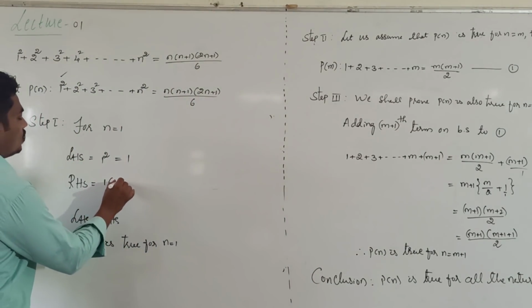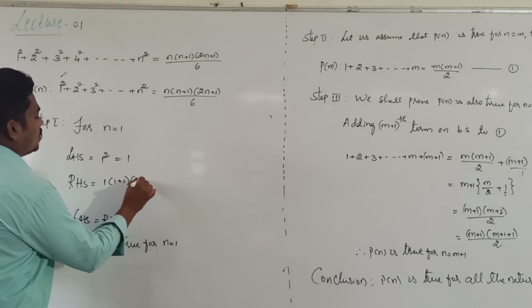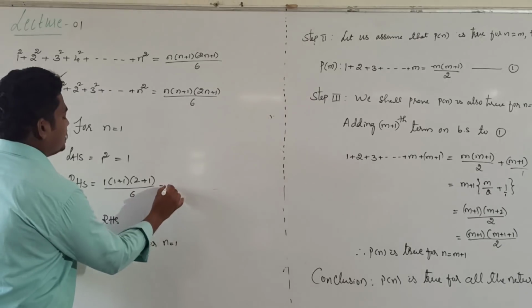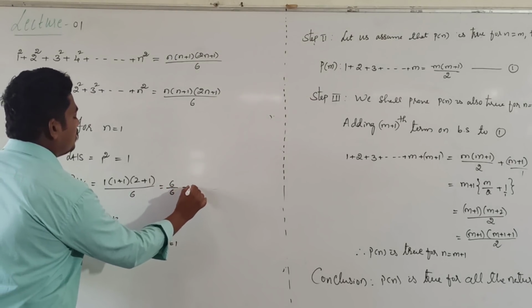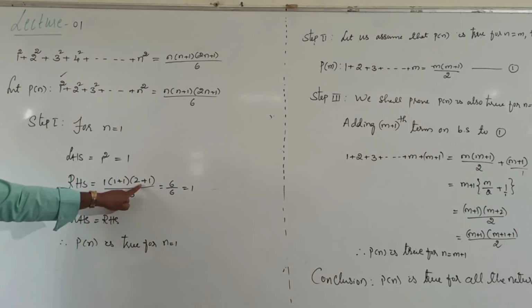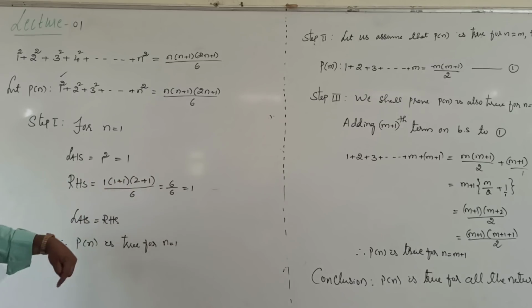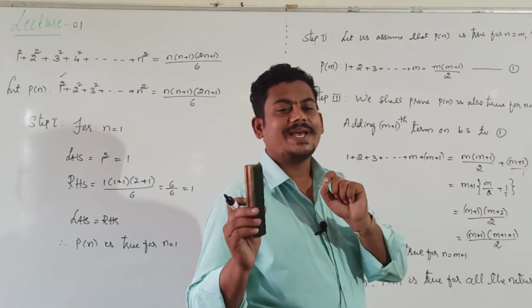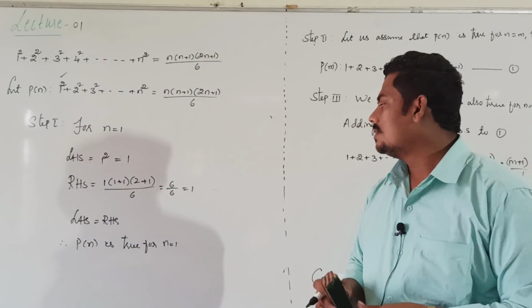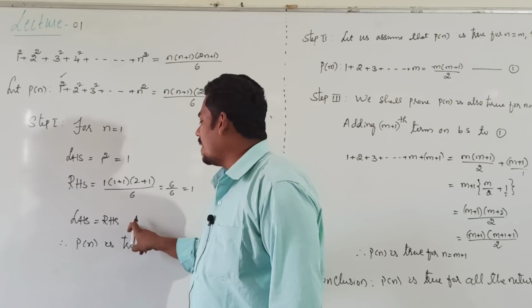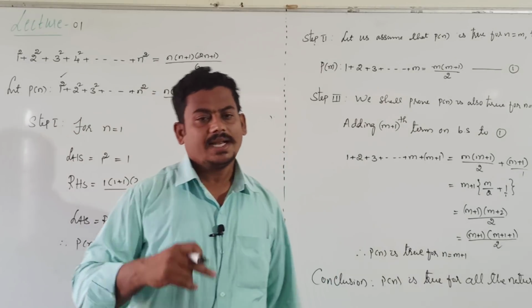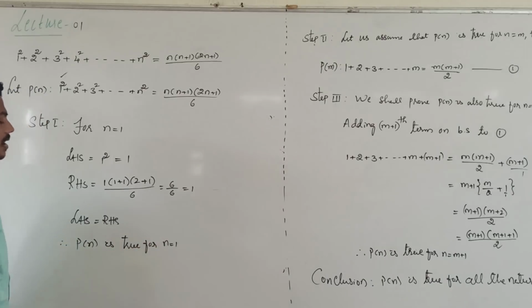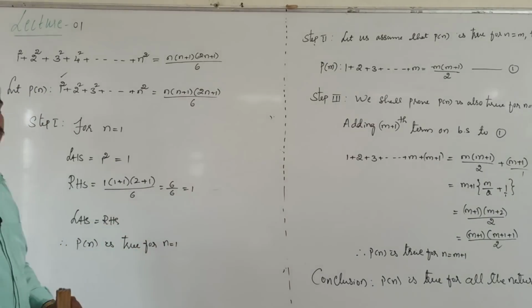1 into 1 plus 1 into 2 plus 1 divided by 6, that's equal to 6 divided by 6 equal to 1. 3 into 2 is 6, 6 by 6 is 1. Clearly LHS value is same as RHS value, n is 1, means LHS equal to RHS. Therefore P of n is true for n equal to 1.